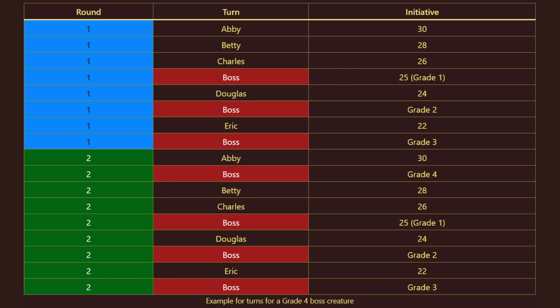It might be a better idea to have a higher level boss with a lower grade if you want to have a single boss creature fight a whole group of players. It can otherwise lead the player characters to feel like they are just watching the boss act without them being able to do anything. One thing that you also should take into account is that there are many abilities and features that are triggered on each of a creature's turns. For example, a grade 3 boss that is poisoned for 5 rounds would trigger it 3 times in 1 round.